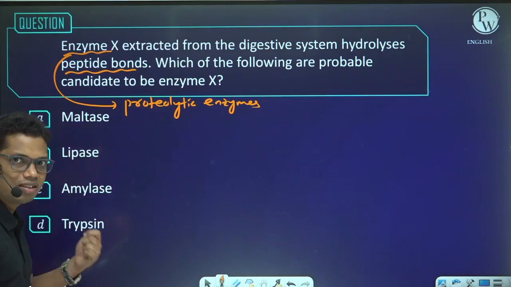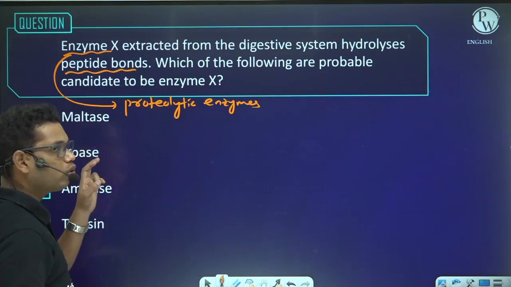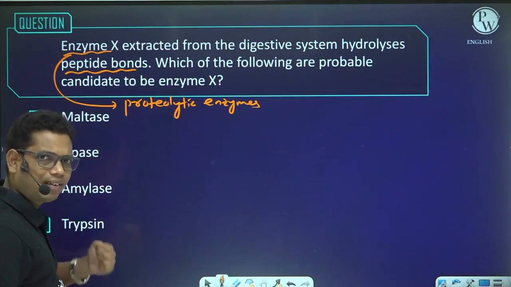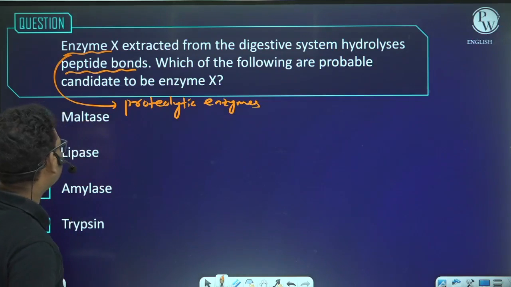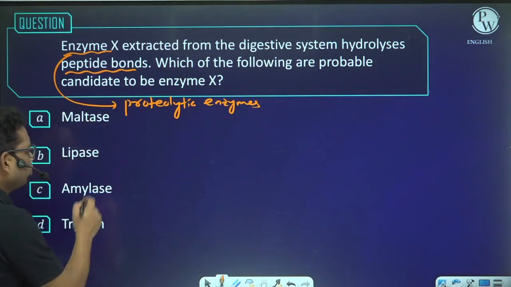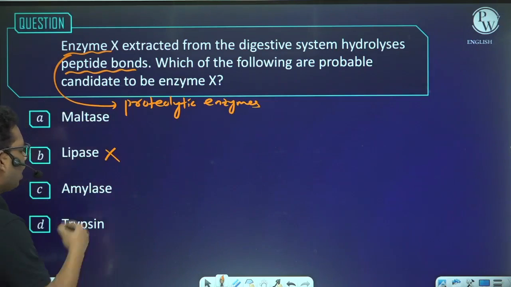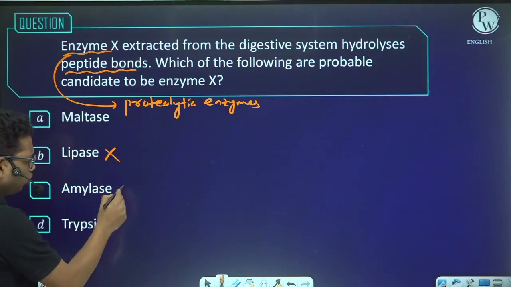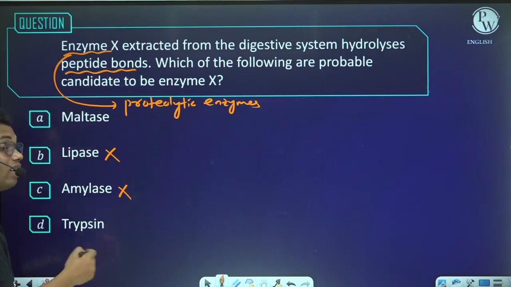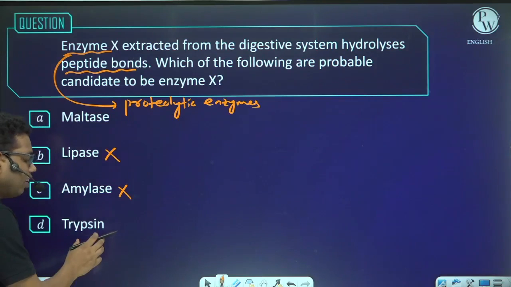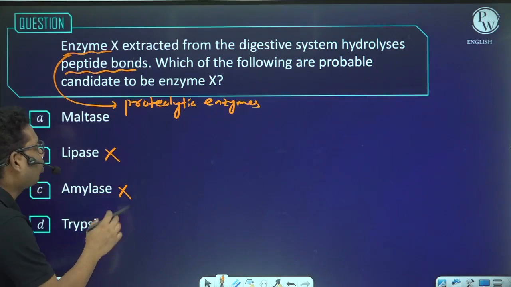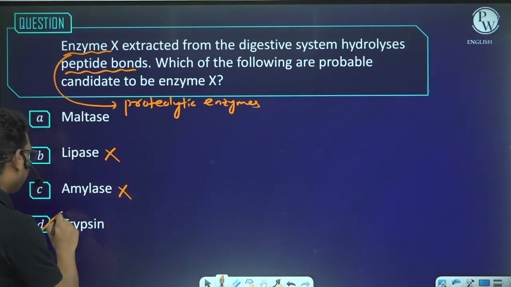Maltase digests maltose, and maltose is a carbohydrate, so this will not be the answer. Lipase digests lipid, so this is not the answer. Amylase digests starch, so this is not the answer. Trypsin digests protein, and when it digests protein, that means it breaks down the peptide bond, so the answer will be trypsin.